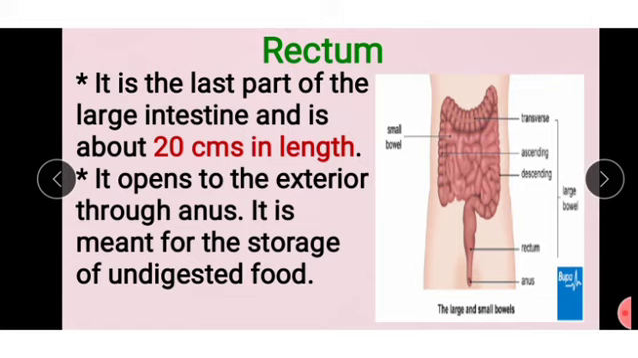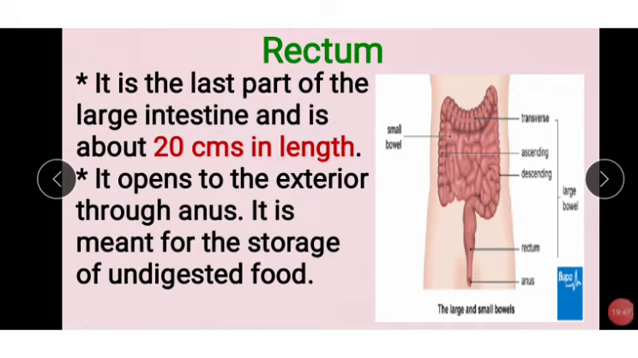The last digestive part is the rectum. It is the last part of the large intestine and is about 20 centimeters in length. It opens to the exterior through the anus. It is meant for the storage of undigested food.